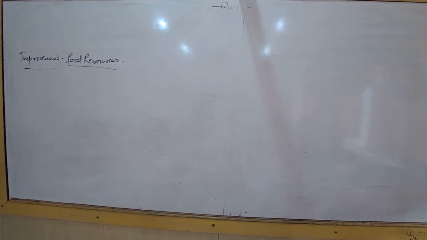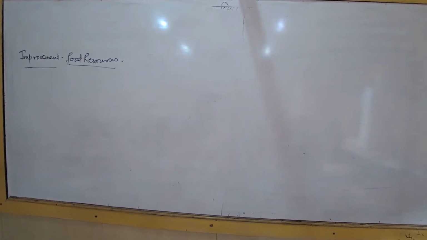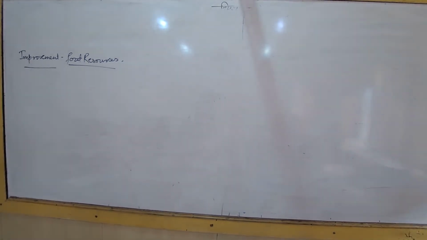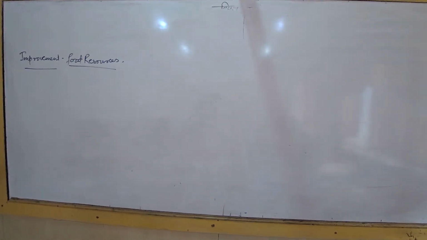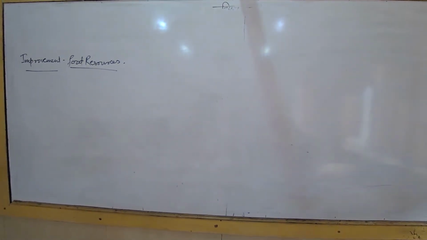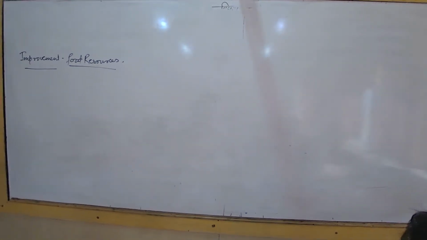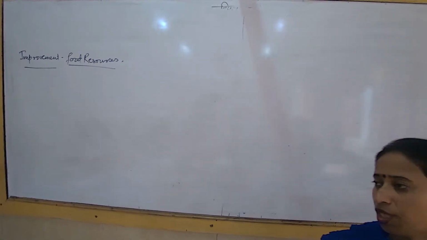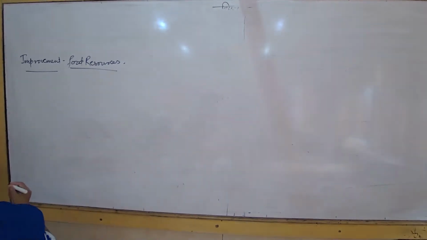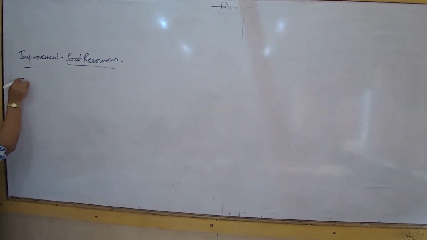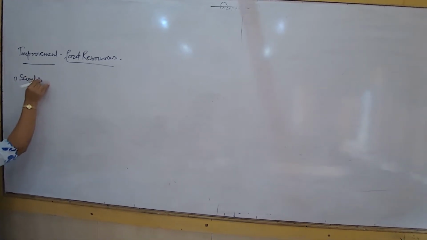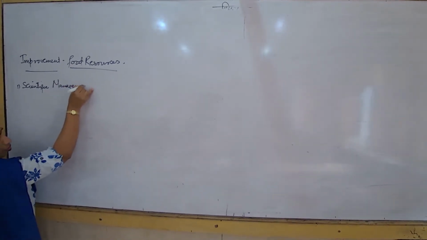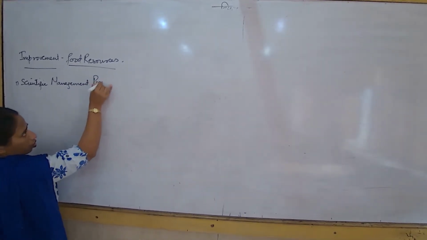That's the first part. Now we talk about the next part of the chapter, that is what are the different scientific management practices for improvement of the crop yield. What are the different management practices? We are going to study here. What are some of the scientific management practices? The first is we try to understand different types of crops. The other day I was explaining the scientific management practices to you also. But first of all, to understand the scientific management practices, we will study this. Before that, we'll have to come across something else.